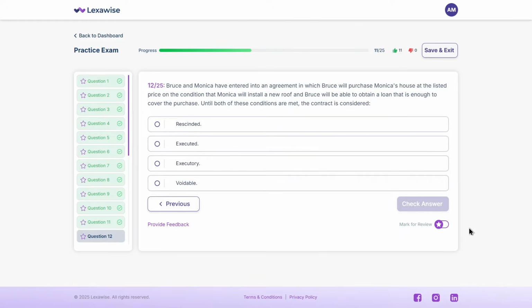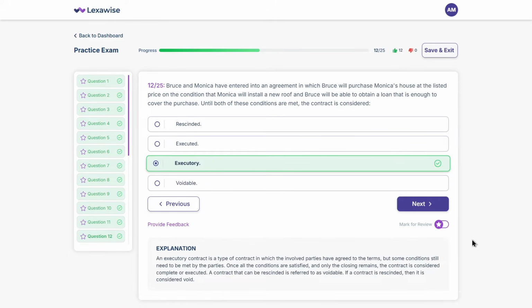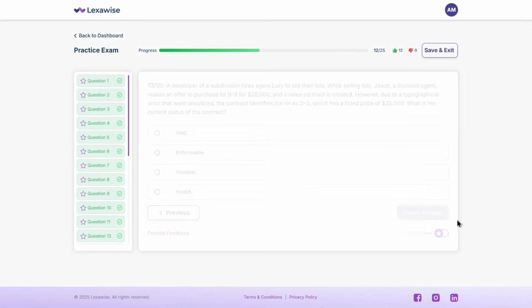The correct answer is C, executory. An executory contract is a type of contract in which the involved parties have agreed to the terms, but some conditions still need to be met by the parties. Once all the conditions are satisfied and only the closing remains, the contract is considered complete or executed. All right, the next question.